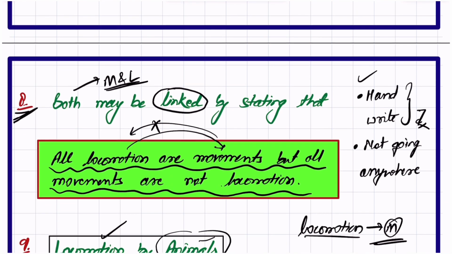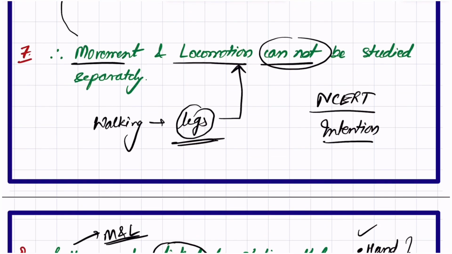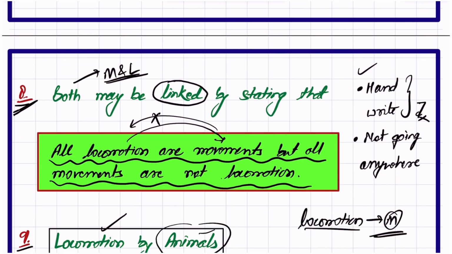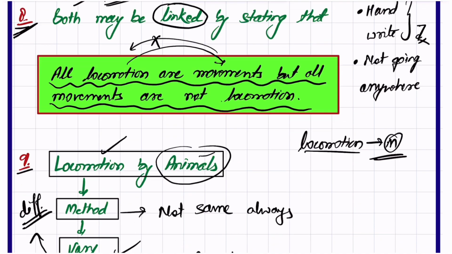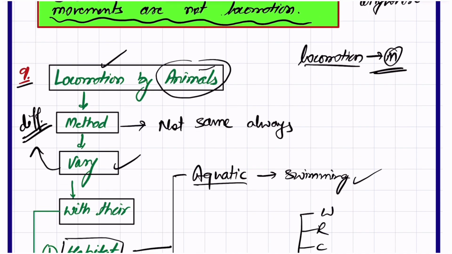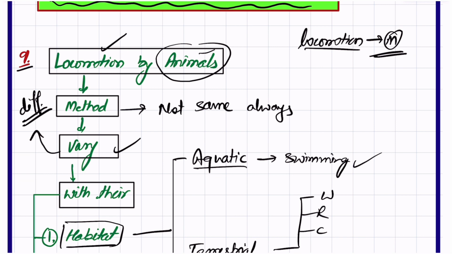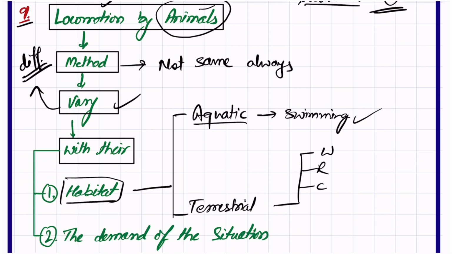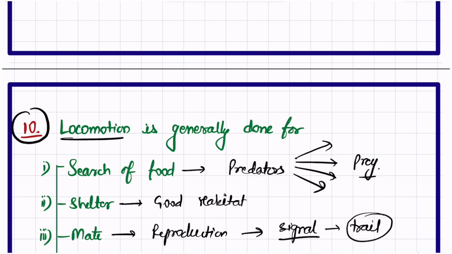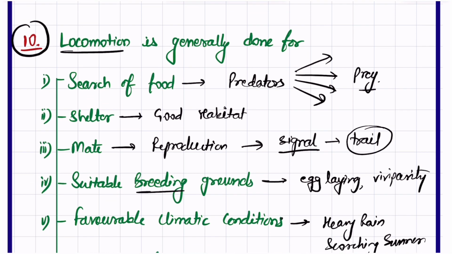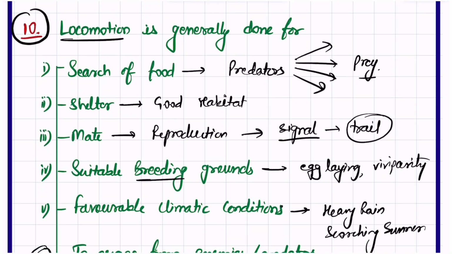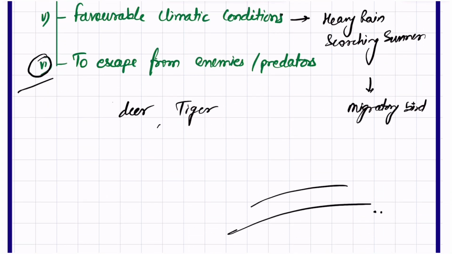Then in the 8th point we are saying that they may be linked by stating that all locomotion includes movement, but not all movements lead to locomotion. Then in the ninth point, the second last point, we discussed that methods of locomotion in animals can vary depending on habitat and the demand of the situation. And in the 10th we studied that locomotion is generally done for these 6 purposes. Fine.